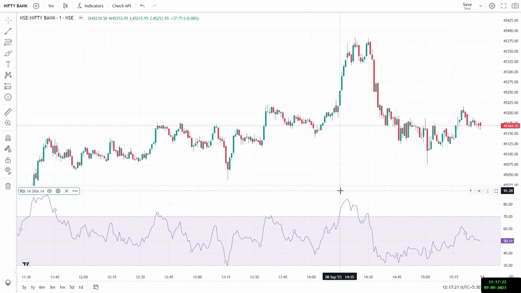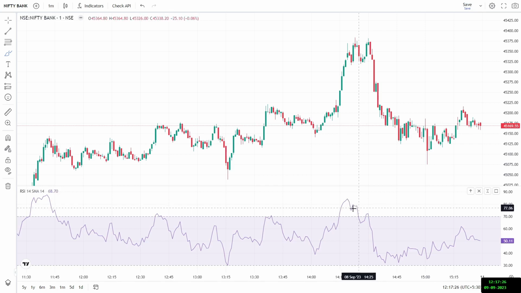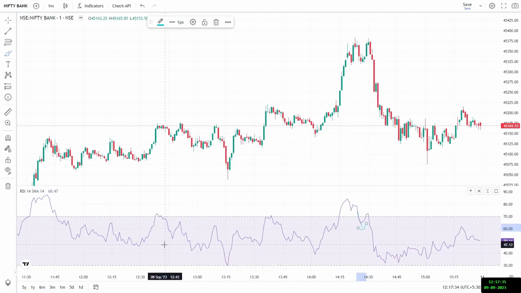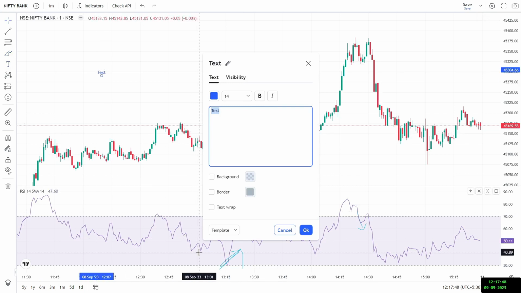So basically, as per ChatGPT, what it is telling us to do is if Bank Nifty, let's say, crosses from above 70 to below 70, somewhere here it is asking us to sell, and if it goes from below 30 to above 30, somewhere here, this is where it is asking us to buy. And once we have taken the entry, there can be three kinds of exits. The first exit is obviously if it goes from 30 to 70. Exit number one is based on the RSI itself.